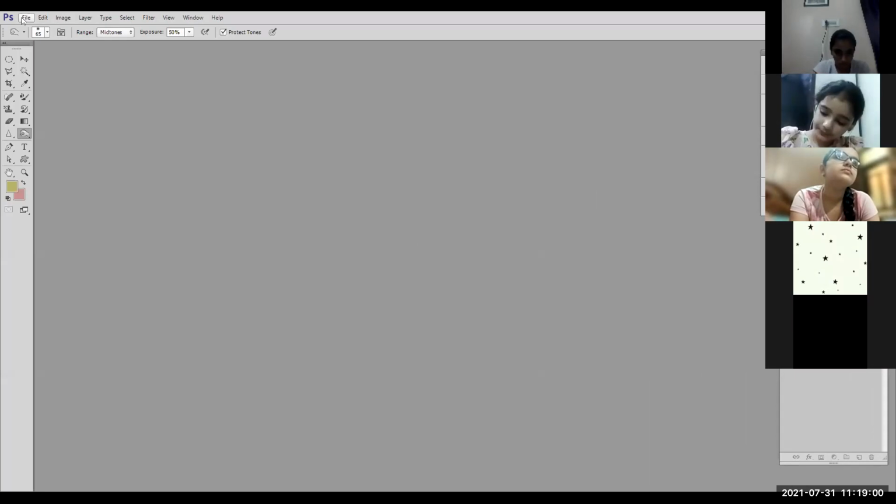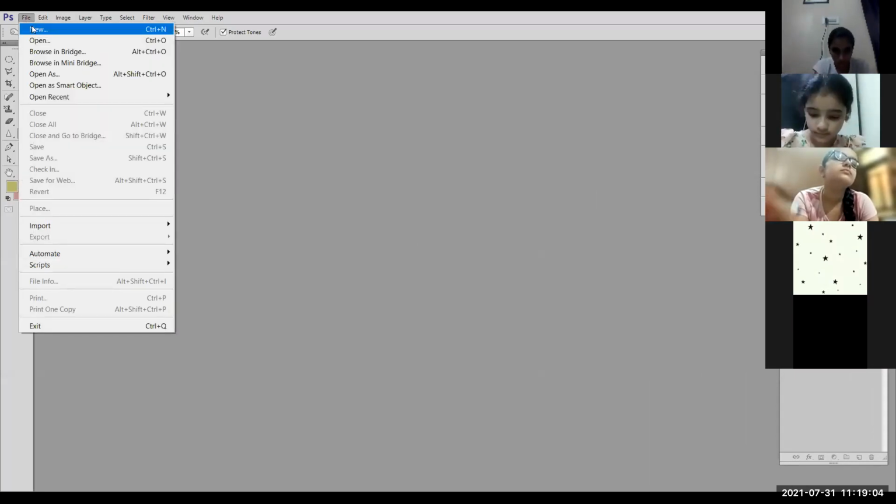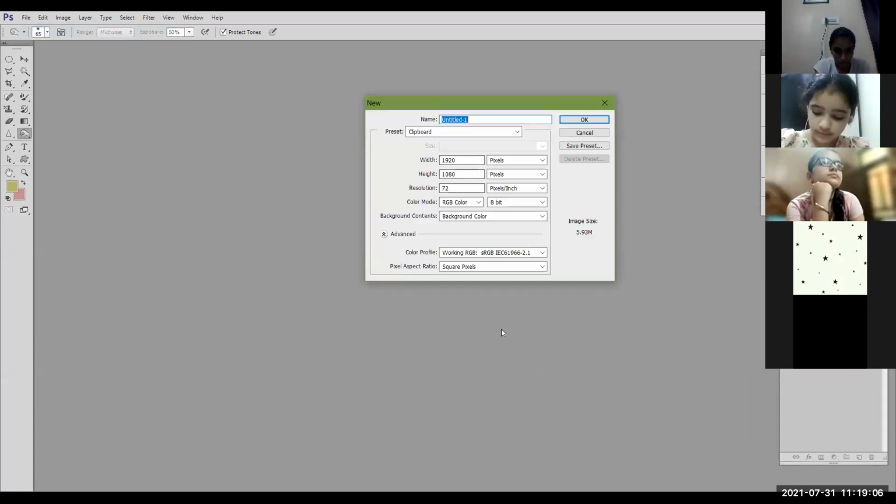Suppose I'm creating a new file. I'm going to create a new file. Click on file menu, new option. A new dialog box will appear. Type the name of the document that you want to create. I'm giving it, suppose, first project.